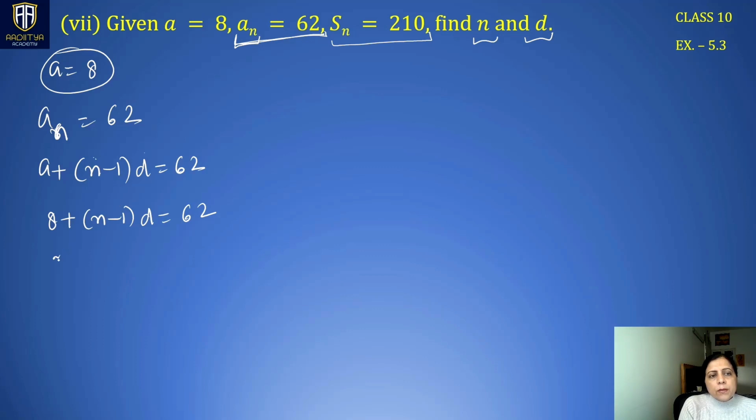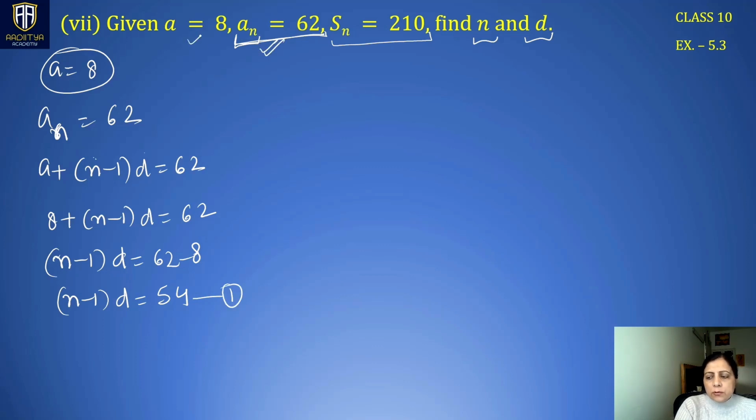So what we can do is n minus 1 times d is 62 minus 8, so n minus 1 times d is 54. This is our first equation. We have used this information, use this too. Now we have Sn as 210.